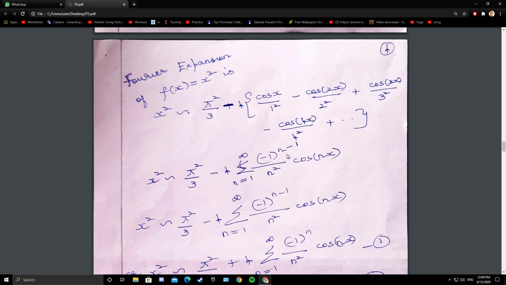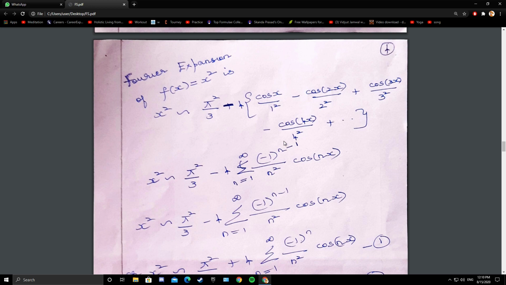So whenever you have an alternating series, minus 1 whole power n, then you check if n is 1, 1 square cos x, but minus 1 whole power 1 is minus. So I want the first term to be positive. So I am subtracting 1 here. So I have minus 1 whole power n minus 1. So if n is 1, minus 1 whole power 0, so it will be positive. If n is 2, minus 1 whole power 2 minus 1, it will be negative. So on. So you can even write n plus 1, that is also correct. Minus 1 whole power n minus 1 or minus 1 whole power n plus 1.